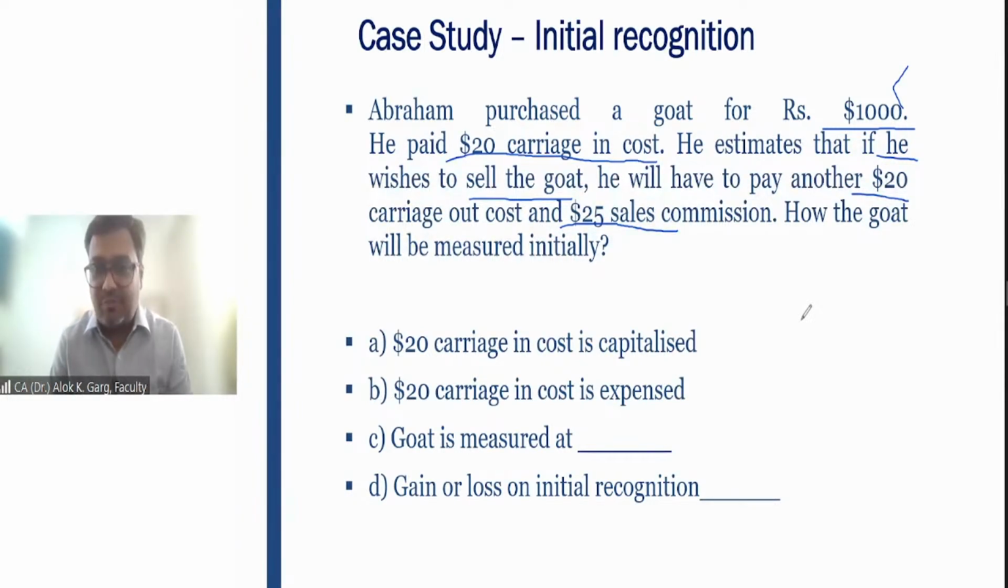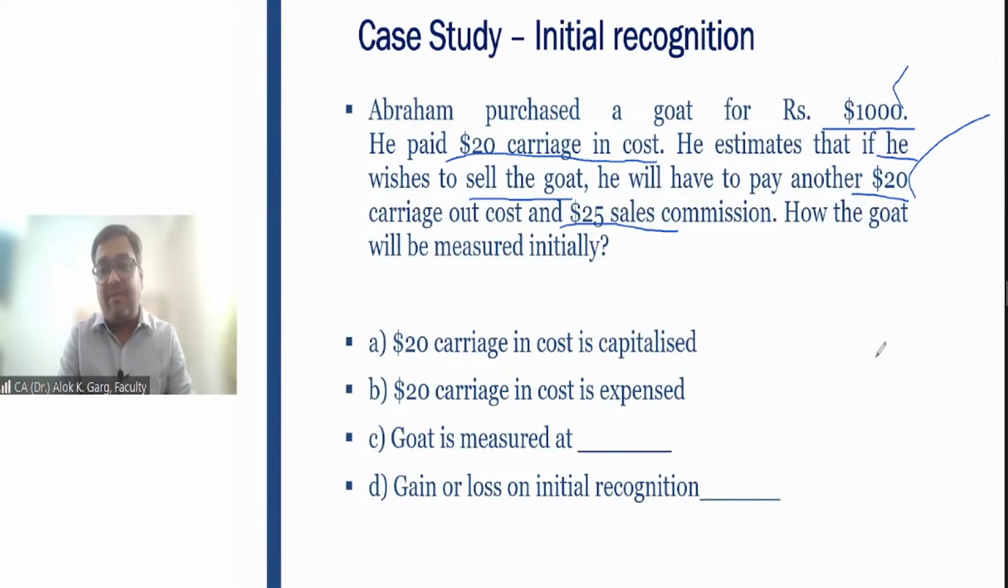What is the fair value? 1,000 rupees. What is the cost to sell? The cost to sell is carriage out cost, transportation cost of 20 and 25 of commission. 45 rupees is my cost to sell. So my fair value is 1,000, cost to sell is 45, so 955 rupees is my initial recognition.